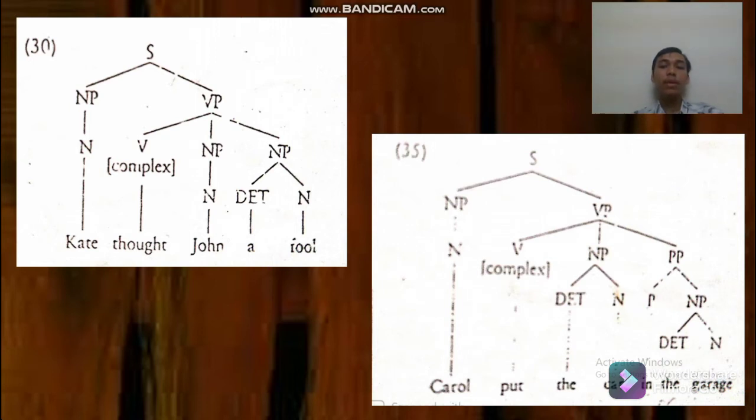Object complement at the end of the sentence, from the verb phrase to the prepositional phrase that is divided into preposition, that is in, and the noun phrase which is also divided into the as determinant and garage as noun.